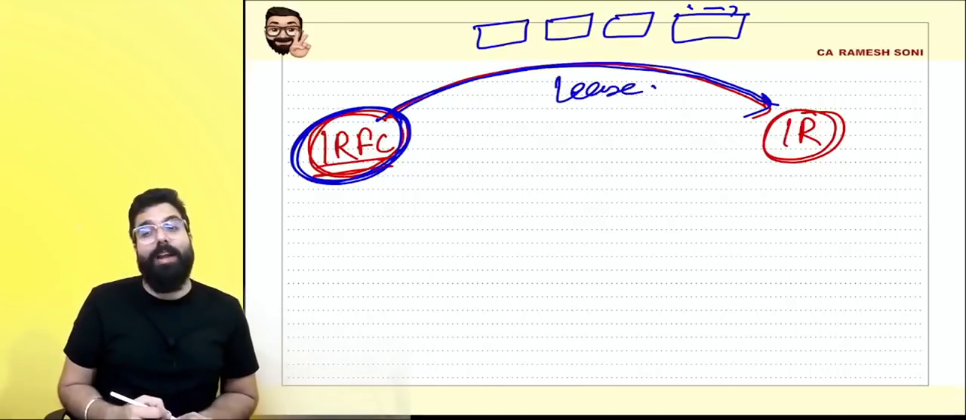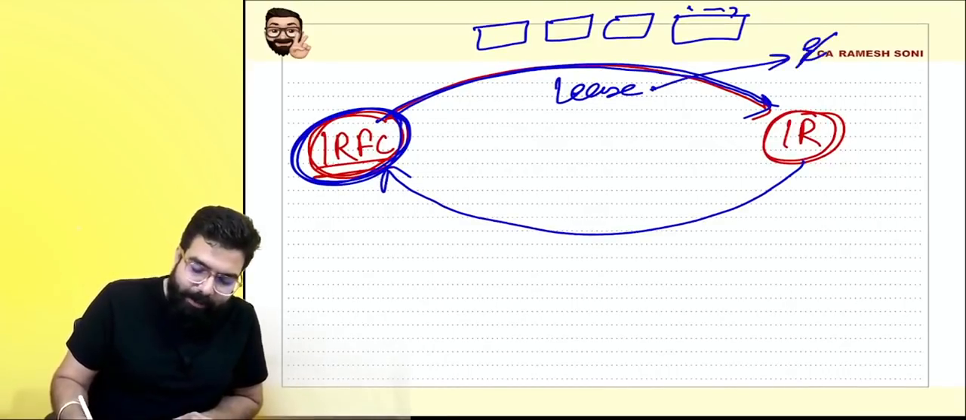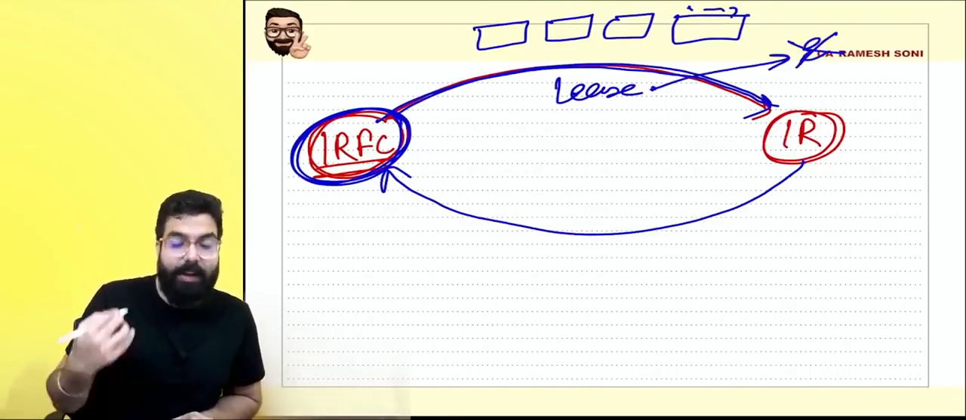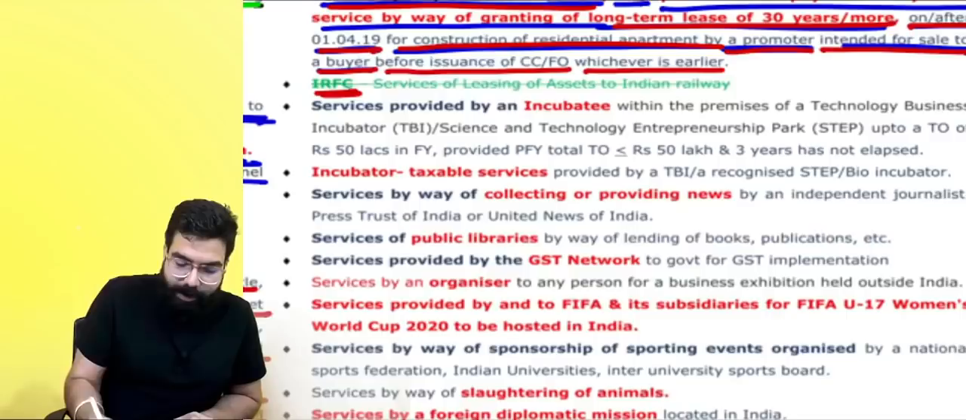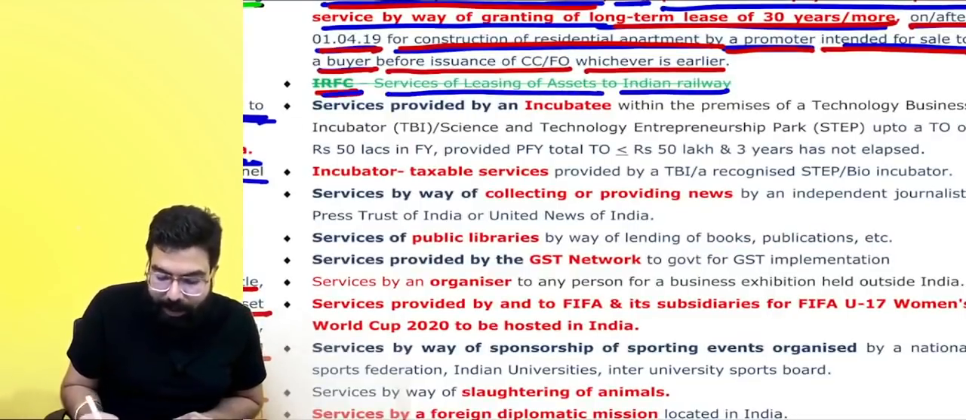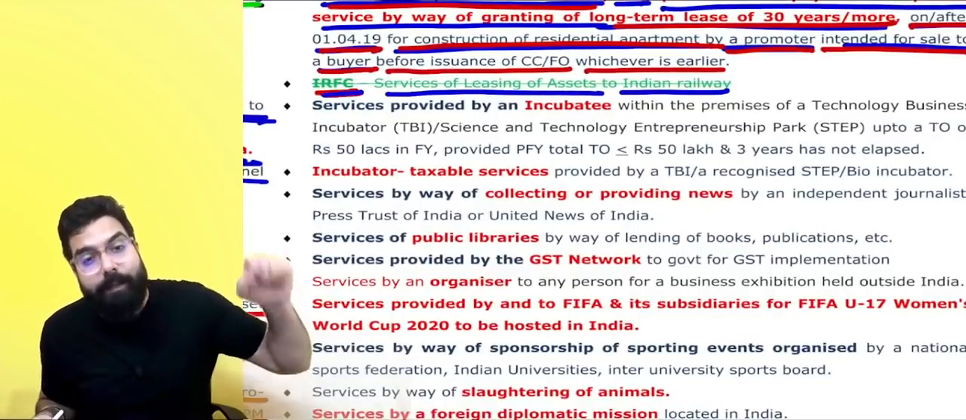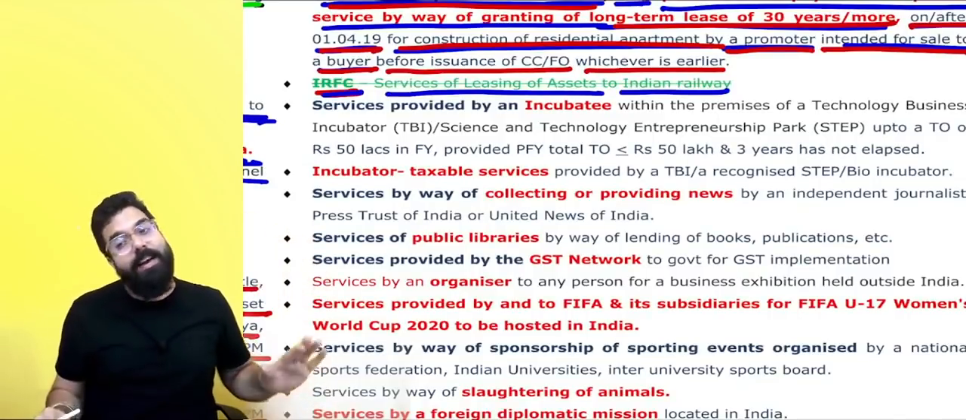Giving on lease to the Indian Railway, Indian Railway was paying an amount. This lease was exempted from GST. Now the exemption has been withdrawn. They are telling that IRFC services of leasing of assets to Indian Railway, earlier it was exempted. Amendment now: this exemption has been withdrawn and hence it is taxable.